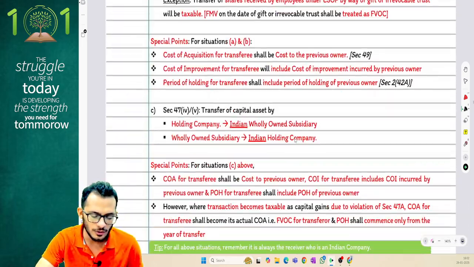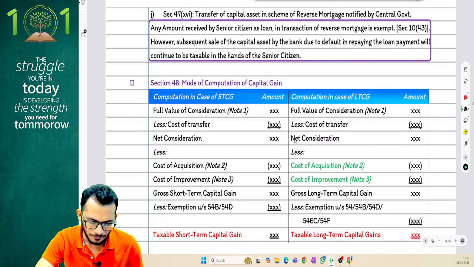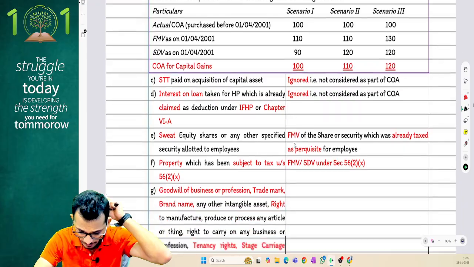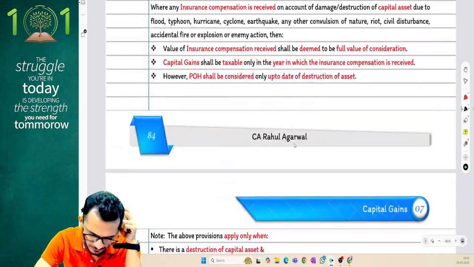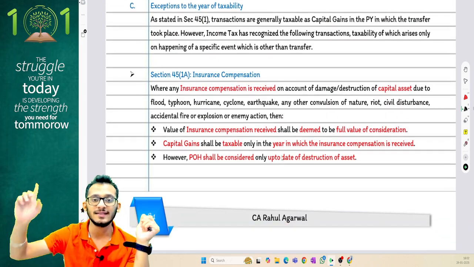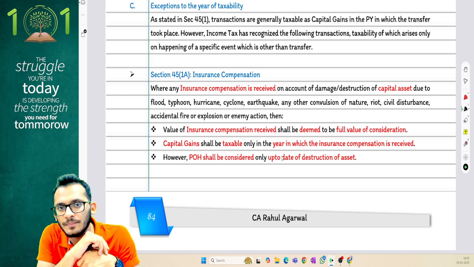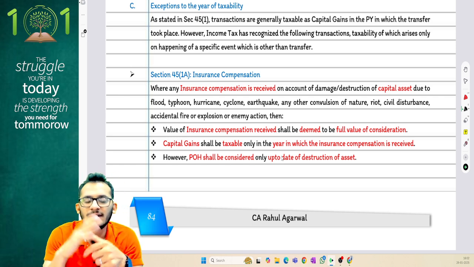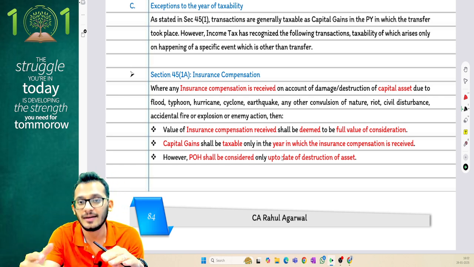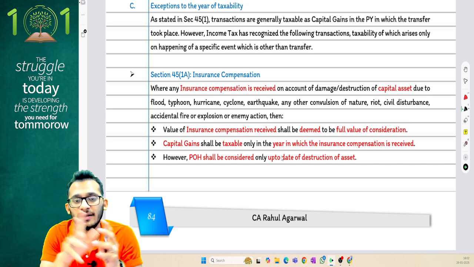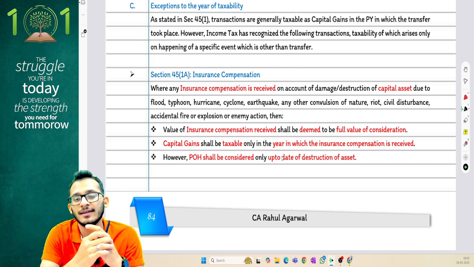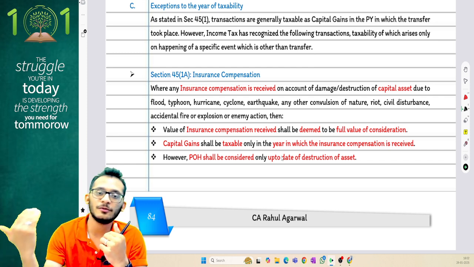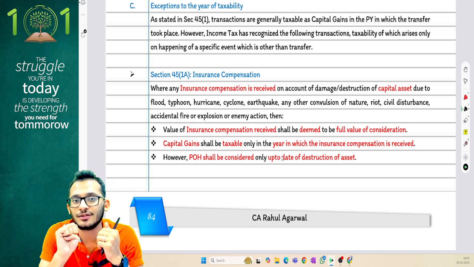Second thing I would like you to make is on your topic which is here. If I go in quickly, point number C, the exceptions to the year of taxability. In this exception to the year of taxability, I had removed all the provisions relating to indexation because, as you all would be aware, post 23rd July, indexation benefits are not available. But ICA has now given a clarification saying if the asset is transferred before 23rd July, then they would like to test you on indexation benefits.